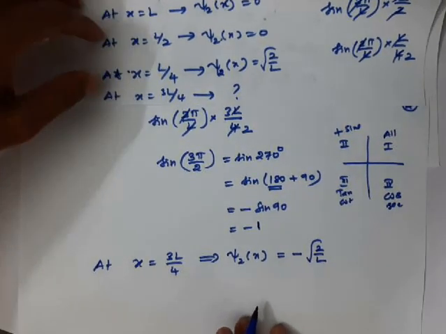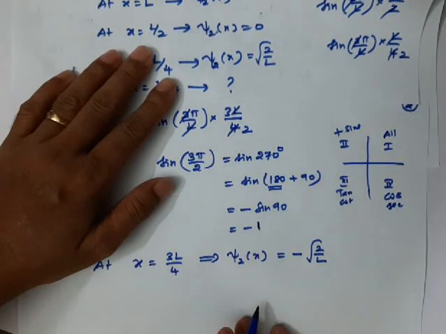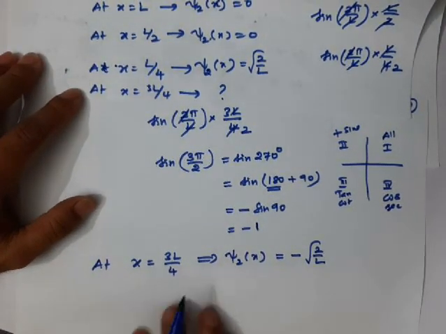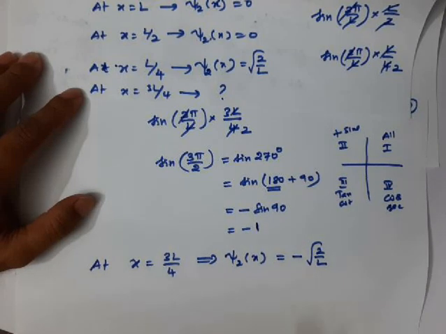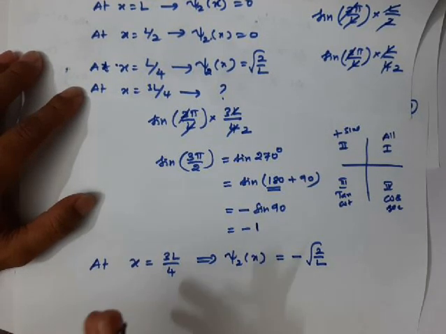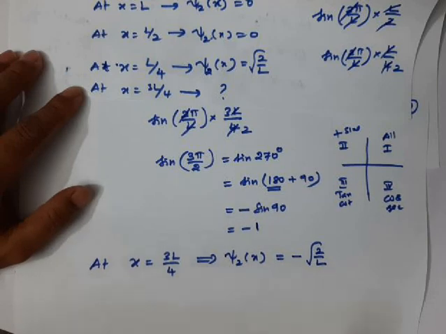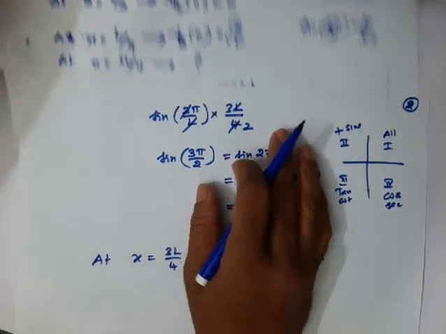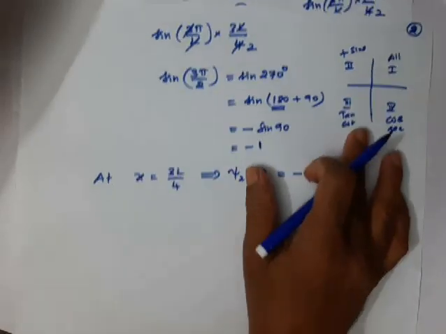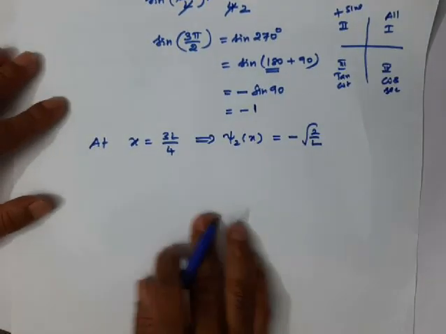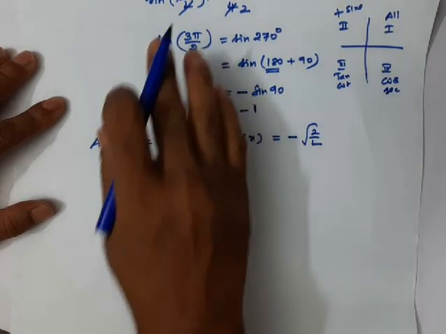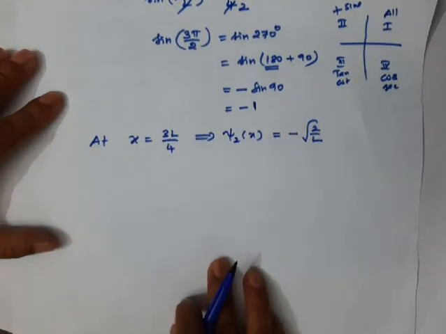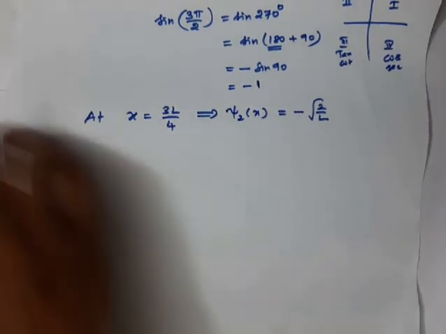Remember, wave function can be positive or negative. Wave function can be real or imaginary. But square of the wave function, the probability value, should be always a real value. It should be always positive and real, right? So now I am going to plot all these values of the wave functions at different values of x. Okay, how the wave function plot will look like.